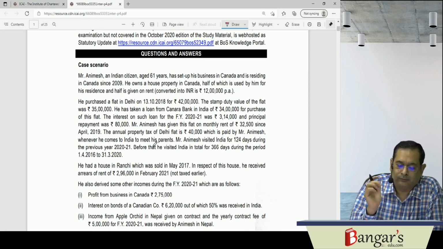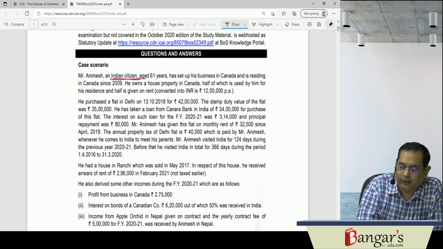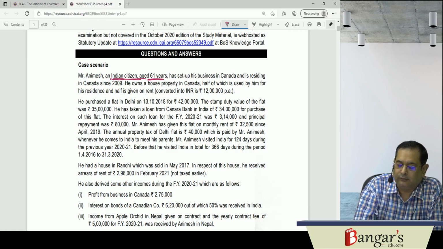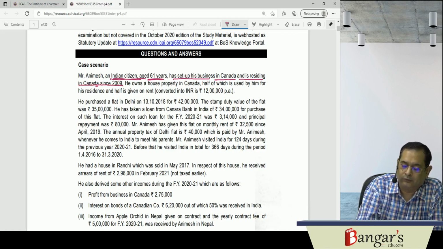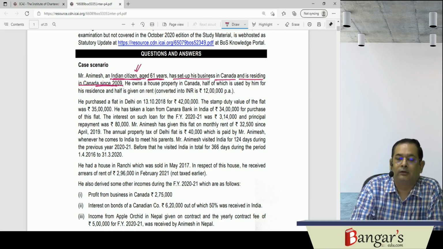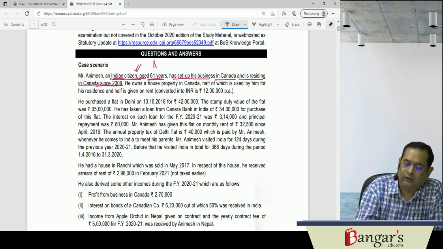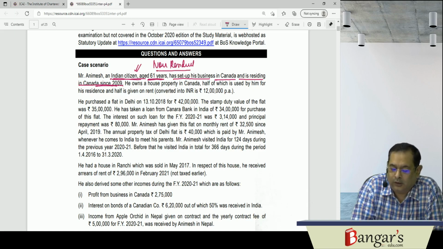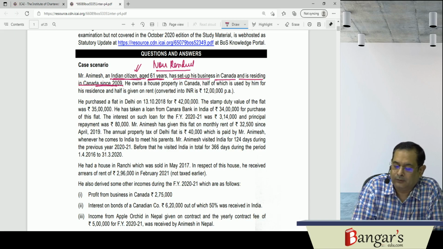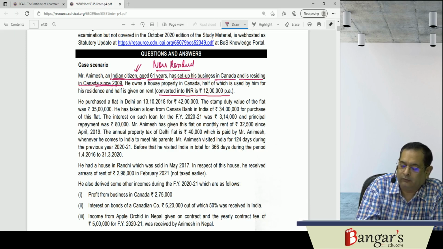Mr. Animesh, an Indian citizen aged 61 years, has set up his business in Canada and has been residing in Canada since 2009. Since he has been residing in Canada since 2009, he is basically a non-resident. Now, he owns a house property in Canada, half of which is used by him for his residence and half is given on rent. The rent is 12 lakh rupees per annum. The same will not be taxable in case he is a non-resident. Let us see further information.